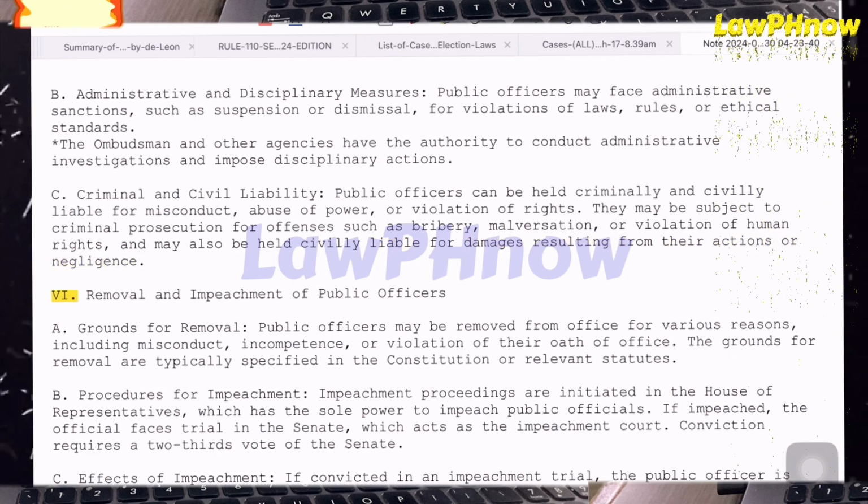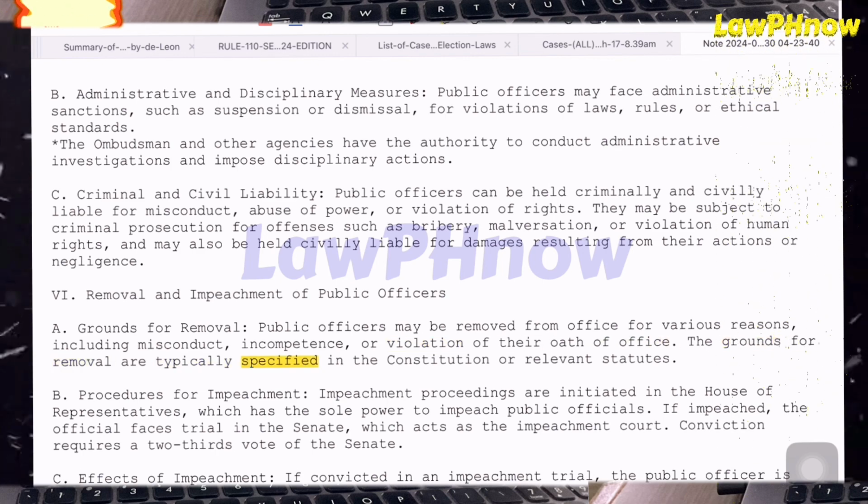6. Removal and impeachment of public officers. A. Grounds for removal. Public officers may be removed from office for various reasons, including misconduct, incompetence, or violation of their oath of office. The grounds for removal are typically specified in the Constitution or relevant statutes.